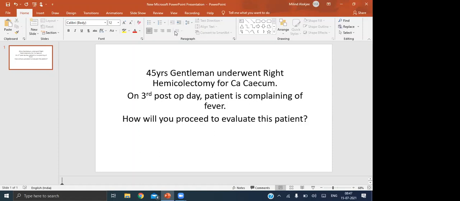Right, and also muscle relaxants like suxamethonium, which we usually use at induction, or halothane. You should be very careful in children when using halothane. They are more prone to development of malignant hyperthermia.